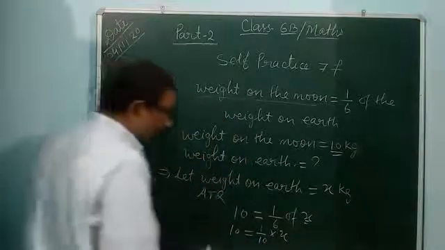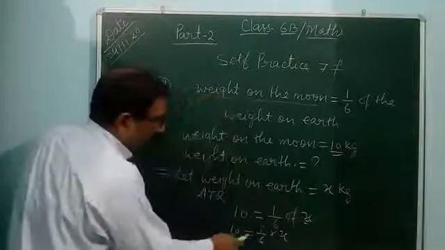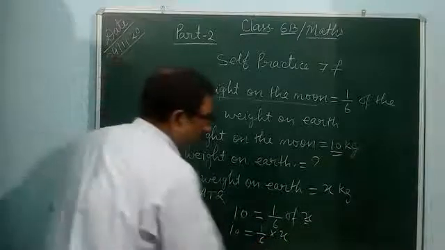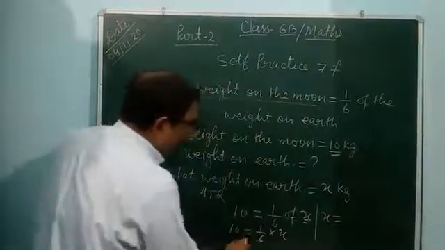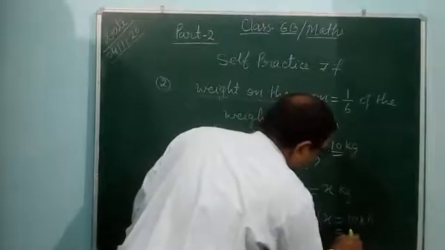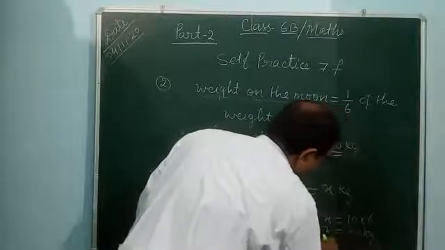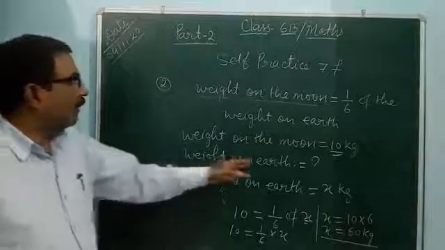So 10 is equal to 1/6 multiply by x. So x is equal to, cross multiply, 10 into 6. 10 sixes are 60. So the value of x is 60 kg. Value of x means weight on the earth.